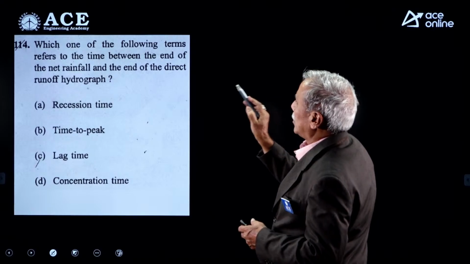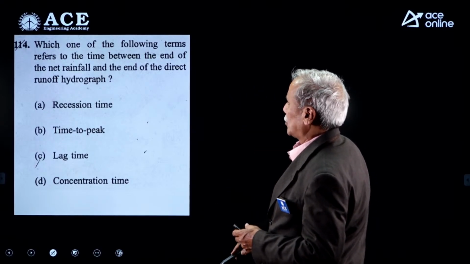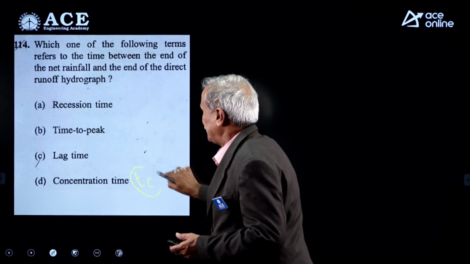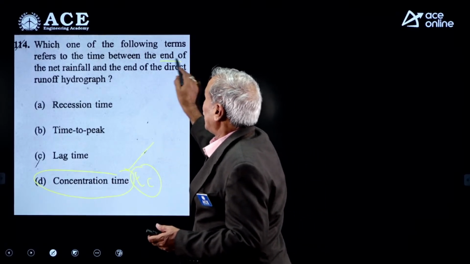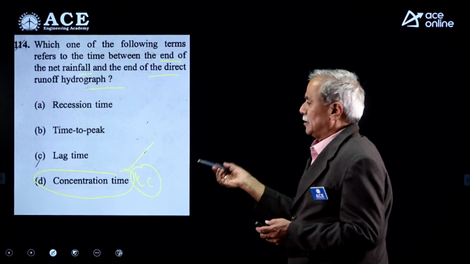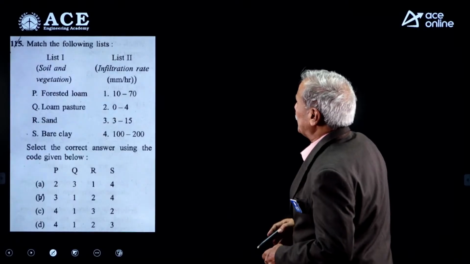Which one of the following terms refers to the time between the end of the net rainfall and the end of the direct runoff hydrograph? The direct definition is the time of concentration, Tc. D is the right option for this question because it's the end of the rainfall and the end of the direct runoff hydrograph. So the definition for time of concentration is this.